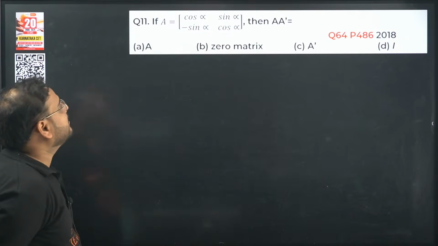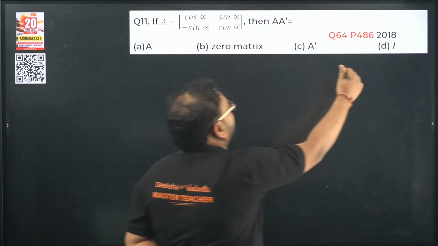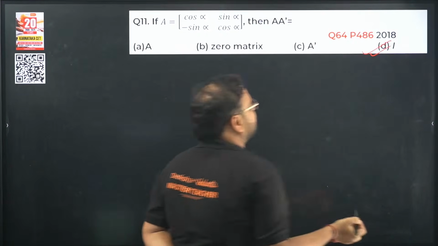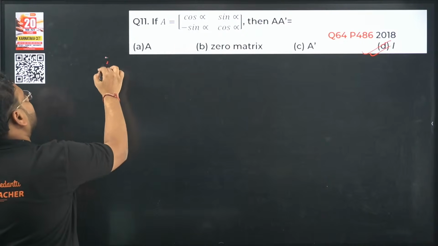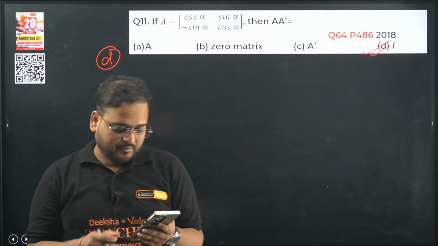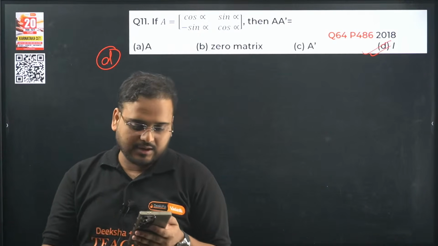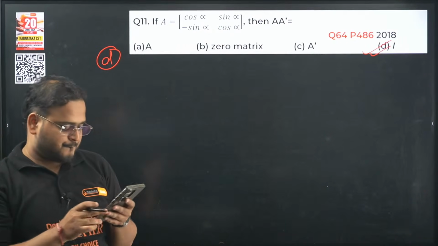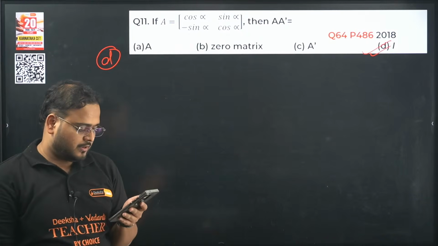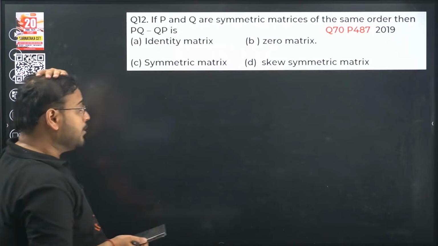Let's solve this one. A transpose. You all know the answer for this one. Don't need to solve. It's a property actually. D will work directly. Don't solve it. It's a property. A transpose is always I. Check. 11th one answer is D. Give me the answers, guys. 11th one answer is D. Okay. Super.